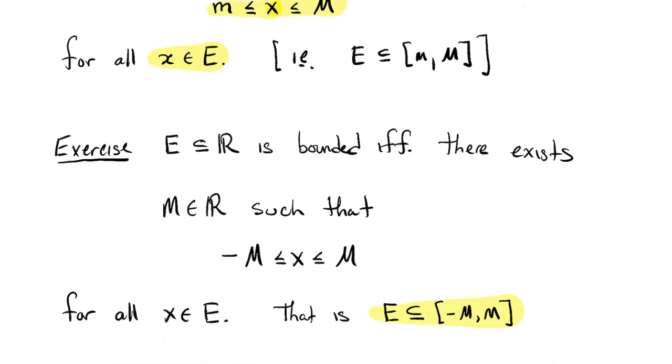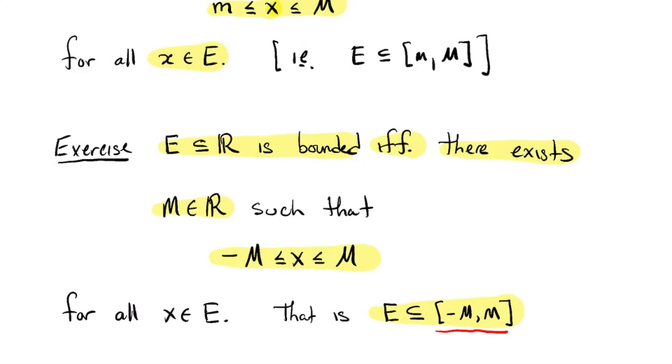I'm going to leave that as an exercise to you, that E is bounded if and only if you can actually find some number M such that every value of x in E is between minus M and M. All right, so this interval that contains your bounded set can always be taken as a symmetric interval, symmetric in the sense that it's centered symmetrically around the number 0 on the number line.